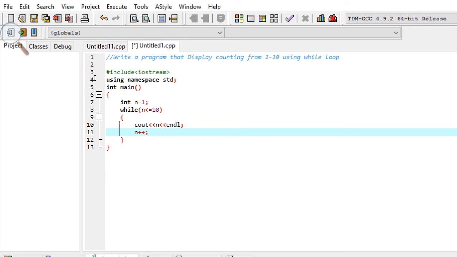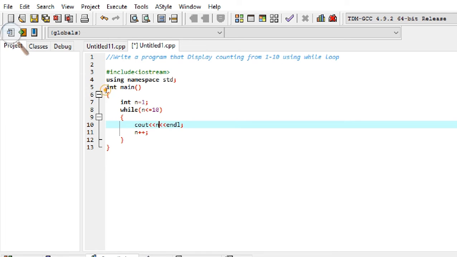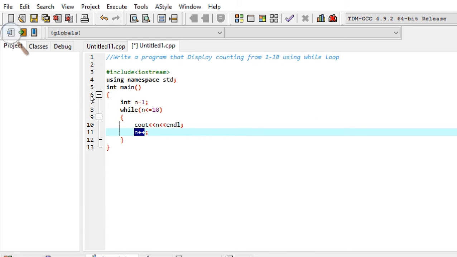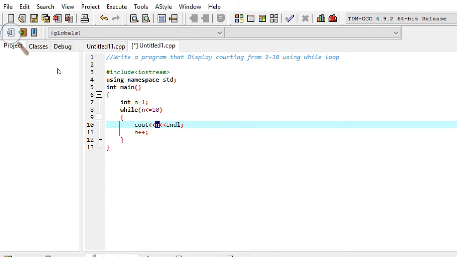Now n has the value 1, and it will come to this condition: n is less than or equal to 10. It will execute this statement and display the number 1, and then when it comes to this point, n plus 1 will be equal to 2. First it will display 1, and then this 2 comes here. 2 is less than or equal to 10, so it will display 2. Now n has the value 2, then 2 plus 1 equals 3, and again 3 comes here. 3 is less than or equal to 10. Now it will execute this statement: cout, first 1, 2, and now 3 will be displayed.